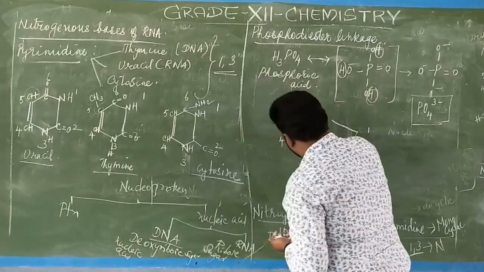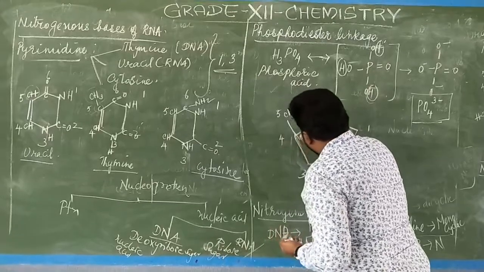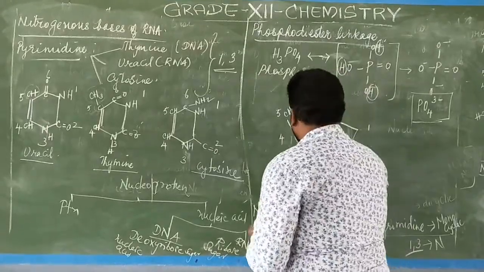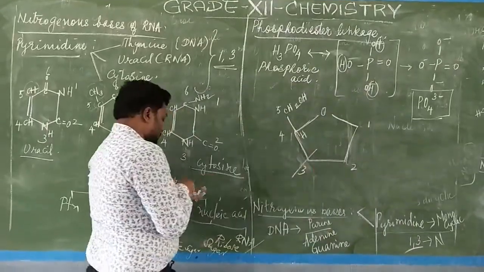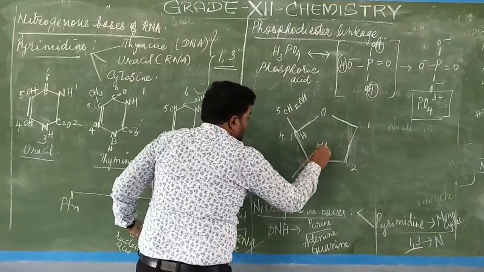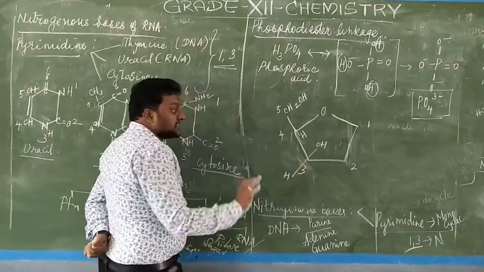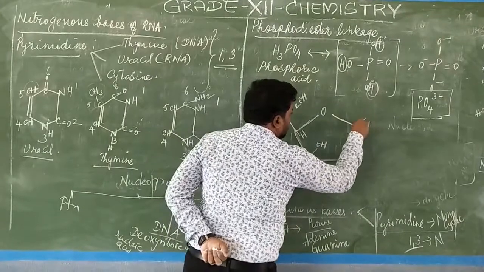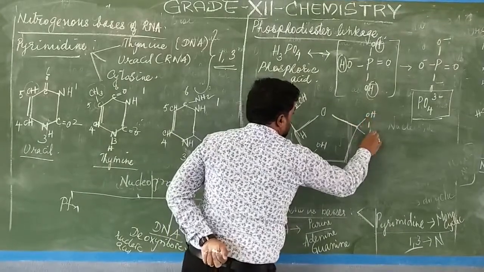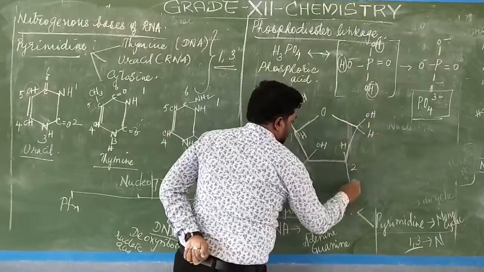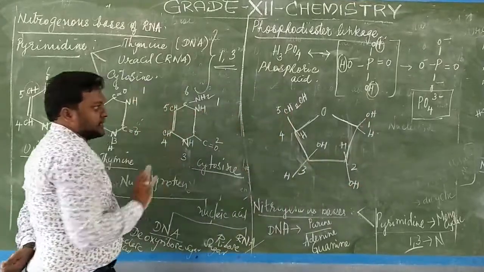We must give the correct structure and the linkage correctly. Here it becomes H. Third carbon, what will happen? OH. This becomes H. Listen carefully how I am drawing. And this becomes OH and H. So this becomes H and this becomes OH. The pentose sugar is drawn.